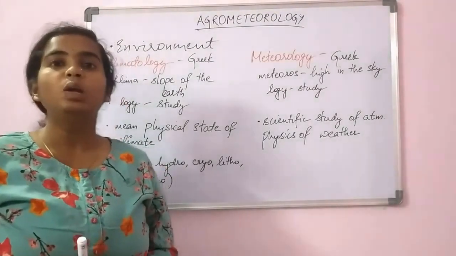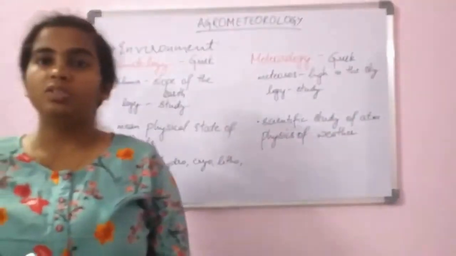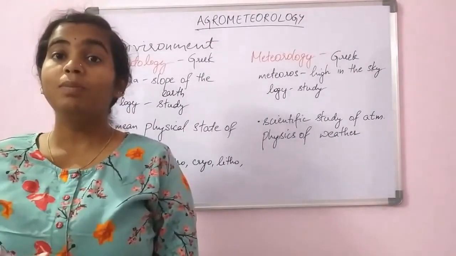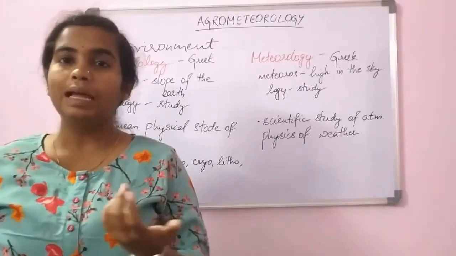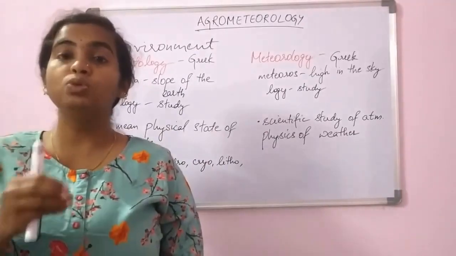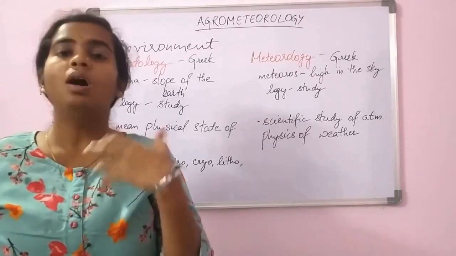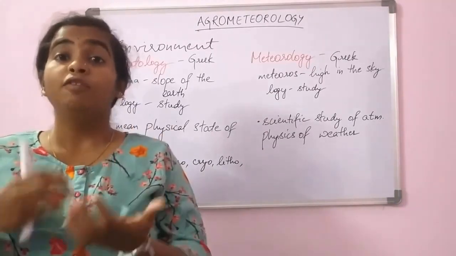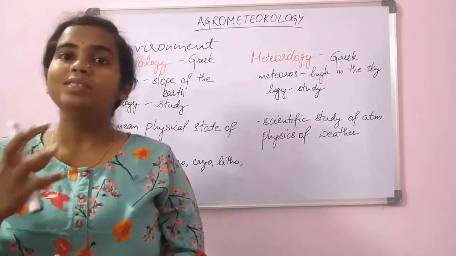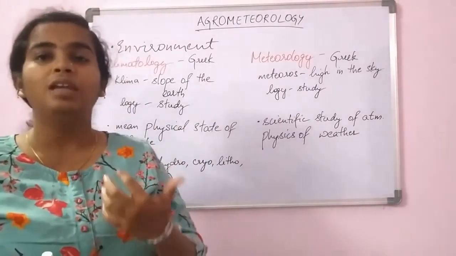Everyone, today we'll start with a new chapter, agrometeorology. In this chapter we will learn about the difference between weather and climate, the different instruments used for measurement of different weather parameters, and also how monsoon works and the different types of clouds. It is one such interesting chapter in agronomy.